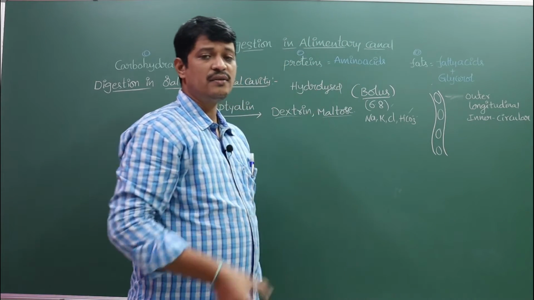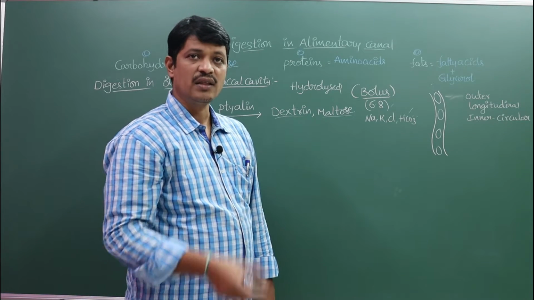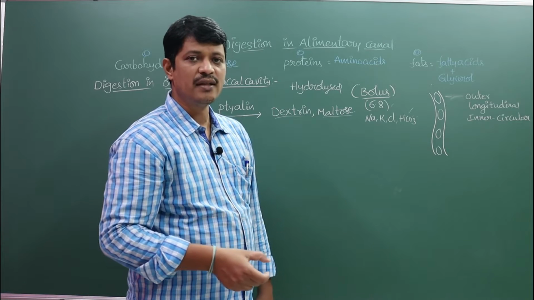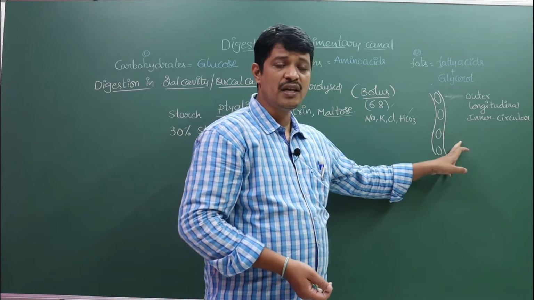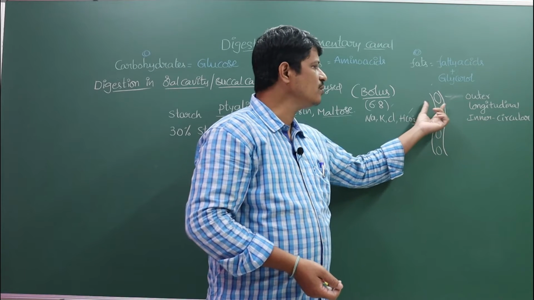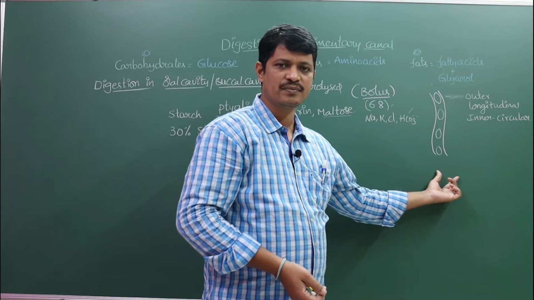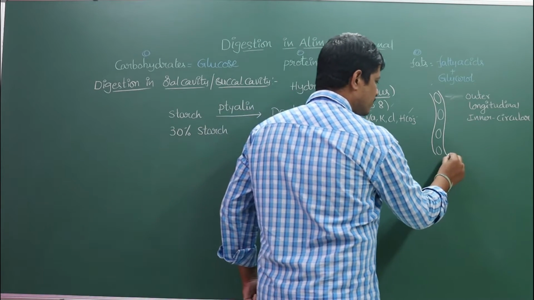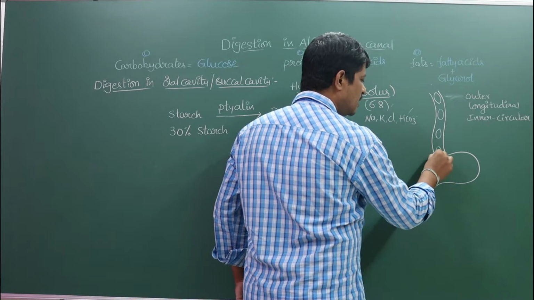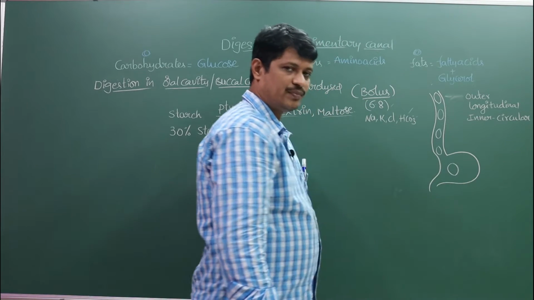Here, the walls of the esophagus contain mucus. The mucus helps to lubricate the food particles. So, mucus and the peristaltic movements help to move the food from one place to another easily. See, finally, through the cardia, this bolus enters into the stomach.